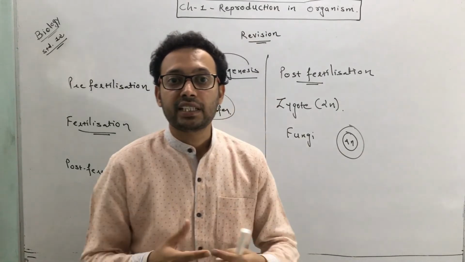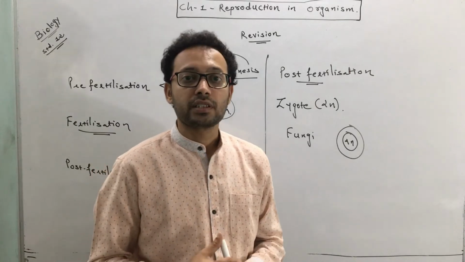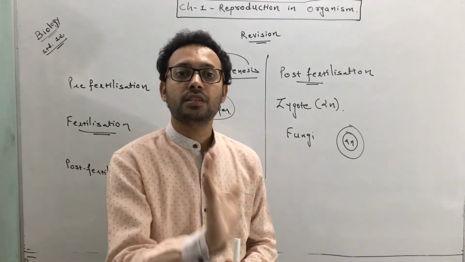These layers protect the zygote from desiccation and damage from the environment. Then it undergoes rest before germination occurs.